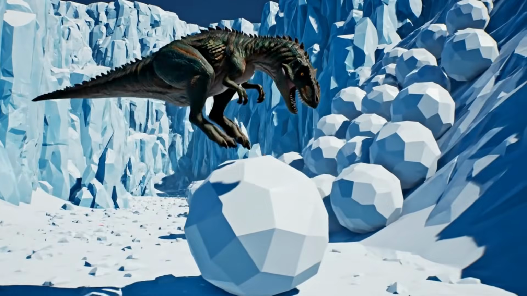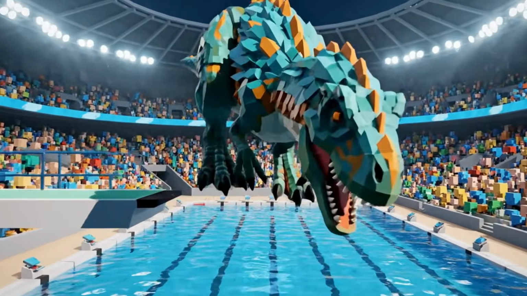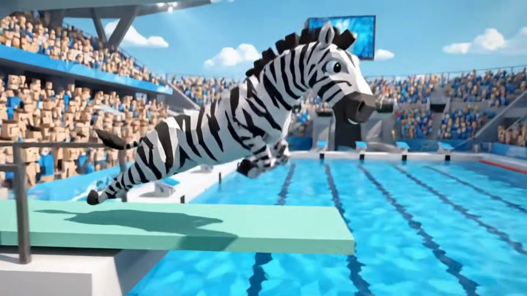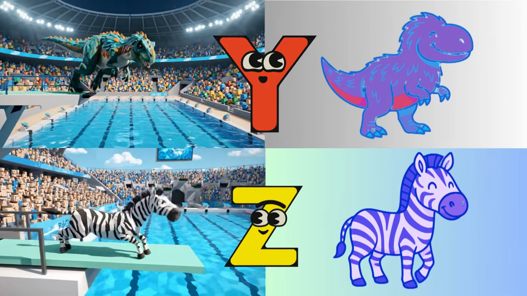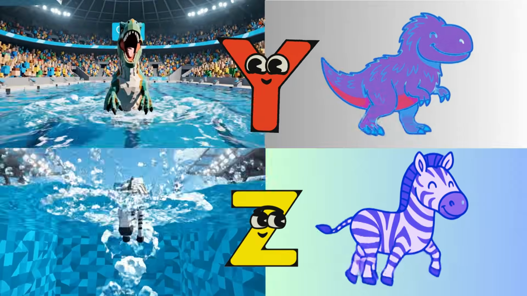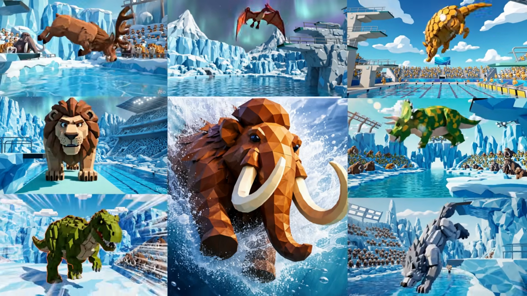Y is for Yutyrannus, roar, roar, roar. Z is for zebra, neigh, neigh. Y, Z, prehistoric safari animals. There to take off, a magnificent full rotation.